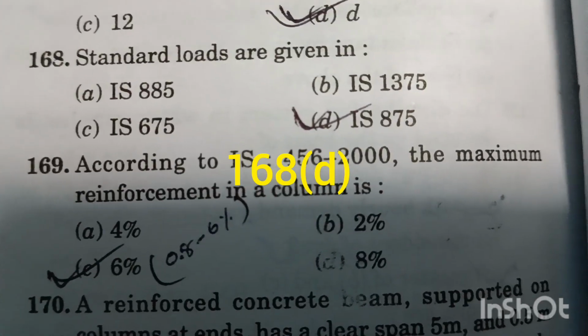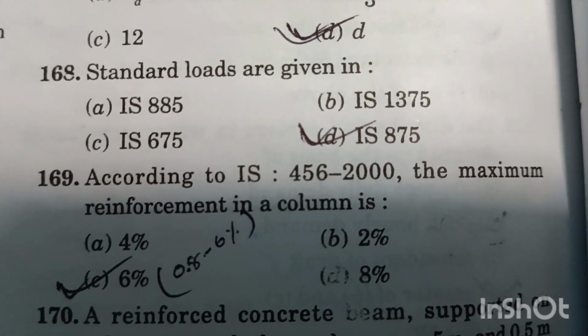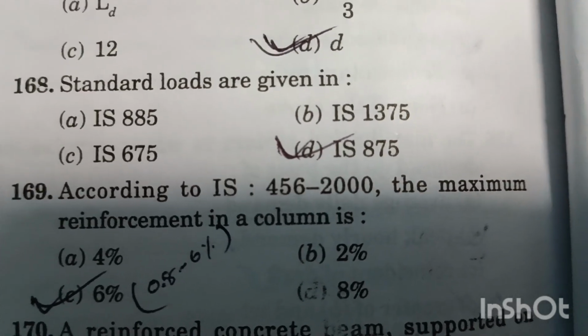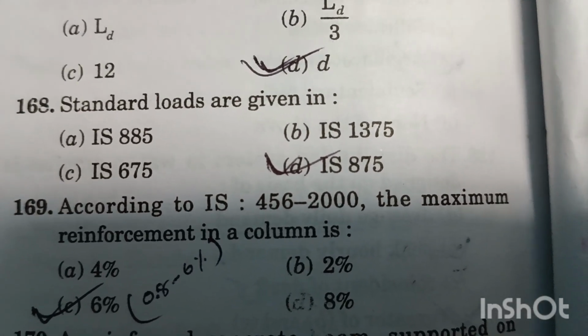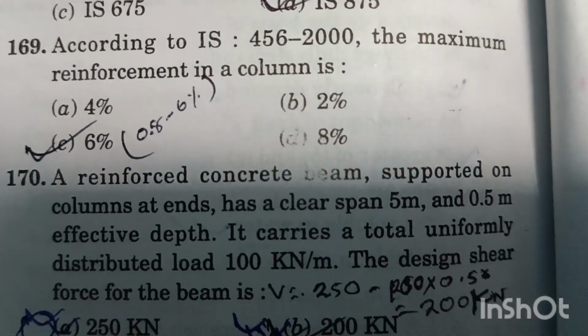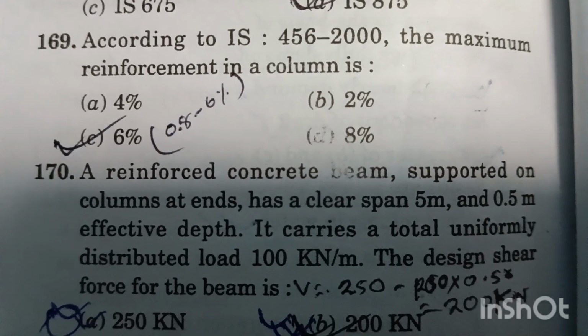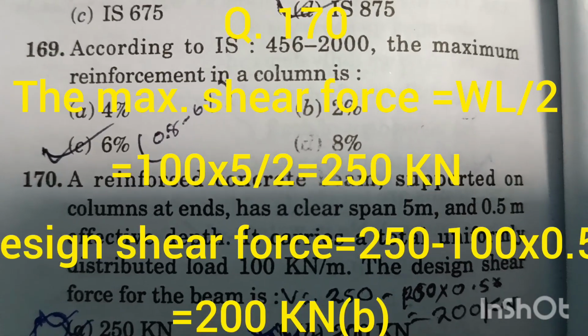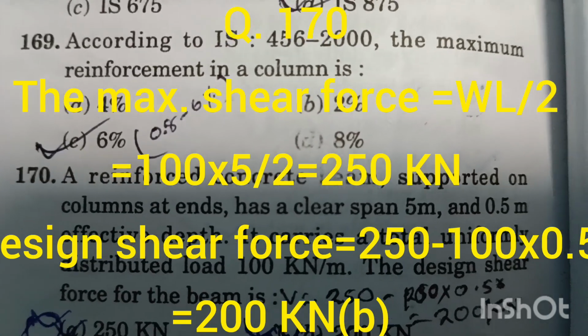Question number 169. According to IS 456:2000, the maximum reinforcement in a column is 6%. Its limit is 0.8 to 6%. Question number 170. A reinforced concrete beam supported on columns at ends has a clear span of 5 meter and 0.5 meter effective depth.